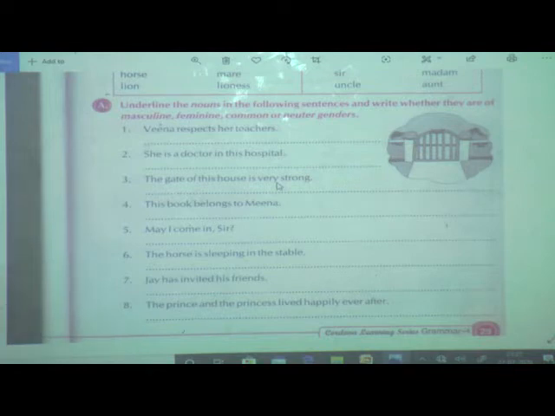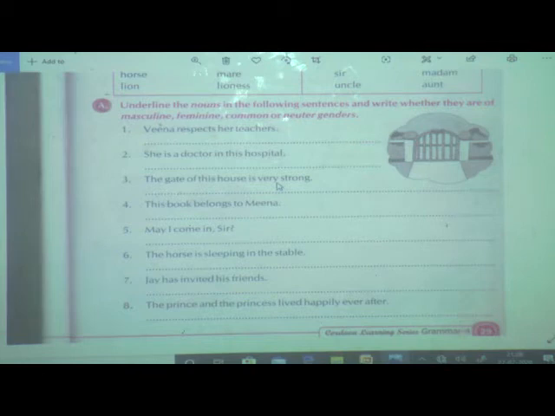So here itself we are going to solve. First, students, you should be able to recognize what is a noun. Then we are going to see whether it is of masculine, feminine, common or neuter gender. Have you understood what I have taught you about masculine, feminine, common, neuter? Then only you will be able to solve this.